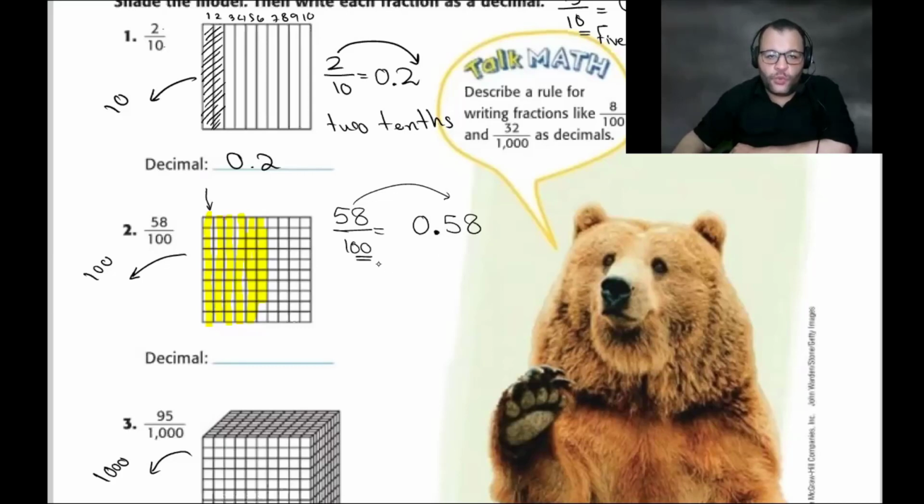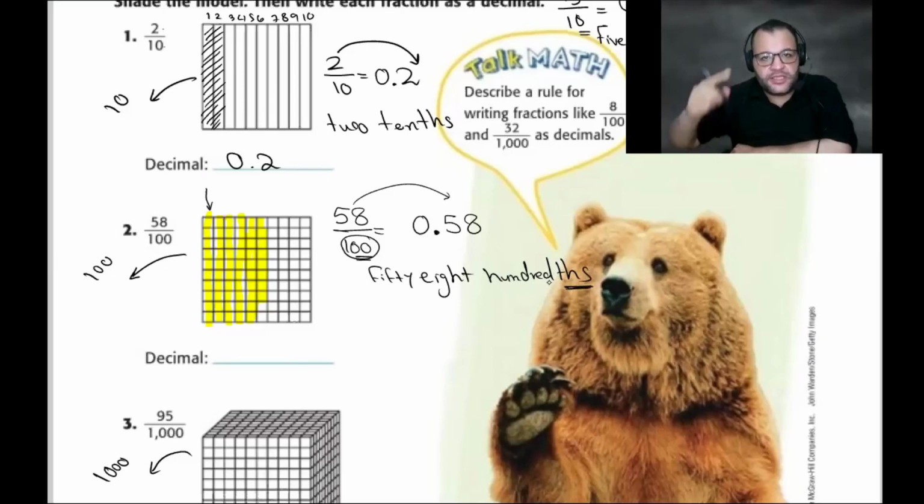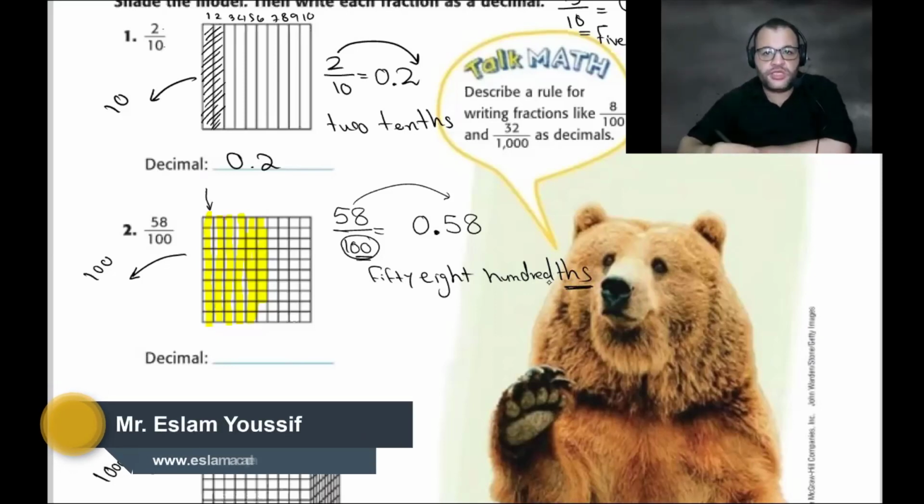0.58. Or we can read it as 58 what? What is the denominator that we have? Read this number. What is the denominator that we have? 100. So we say that it is 58 hundredths. If any number is written at the denominator, then you write THS for the number which is written at the denominator. THS refers to the number which is written at the denominator.